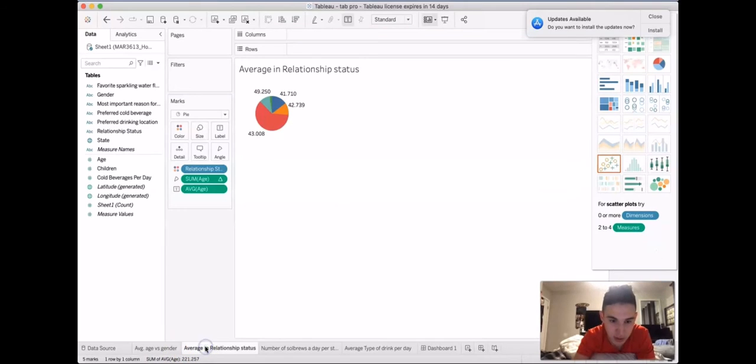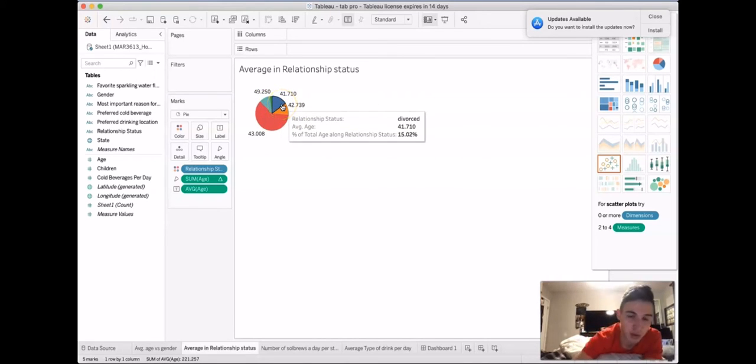So in our next sheet we have averages in relationship status. It's good to know when it comes to relationships as well, we're analyzing this, what the average age of each type of relationship is. So you go through each one of these relationships, you can see that the larger percent of average relationships is married, and the average age of that is 43.008. And then you move around and you can see some of the other smaller percentages and other marital statuses are moving up and a little bit lower than that average.